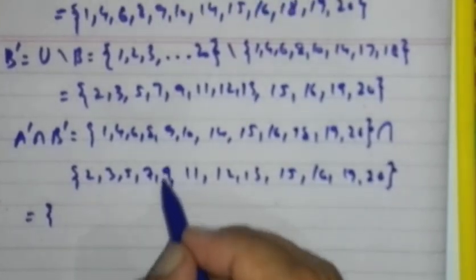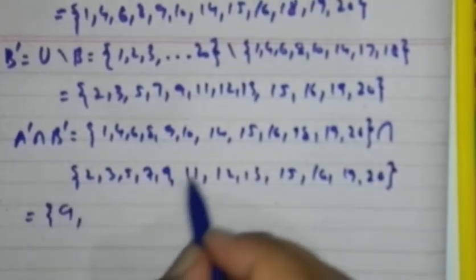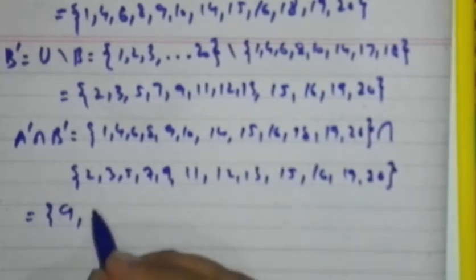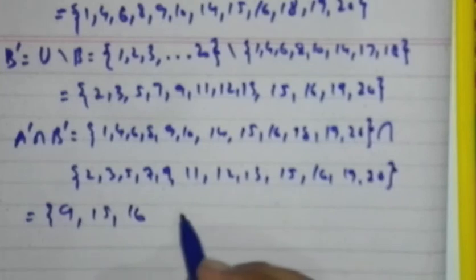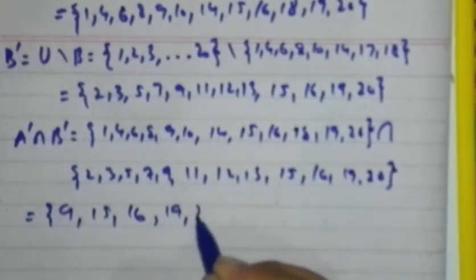Now take the intersection of these two sets. So their intersection is: 9 is common here, 15 is common, 16 is common in both sets, 19 and 20 are common.